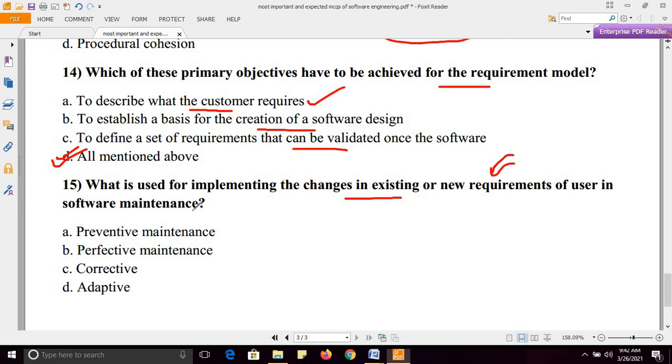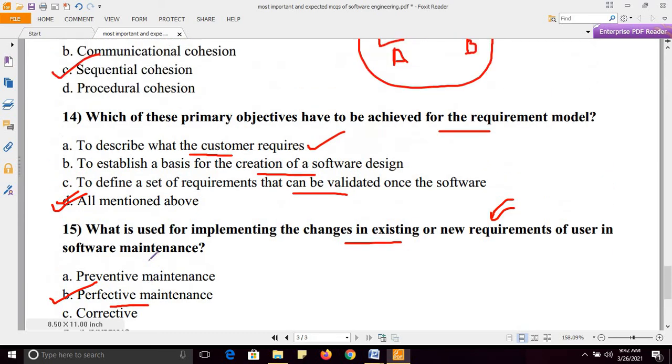Whether it is preventive, perfective, corrective, or adaptive maintenance, it is actually perfective maintenance. We want to add new requirements and make the software perfect. We want to add some new modules, change some requirements, so it is perfective maintenance.